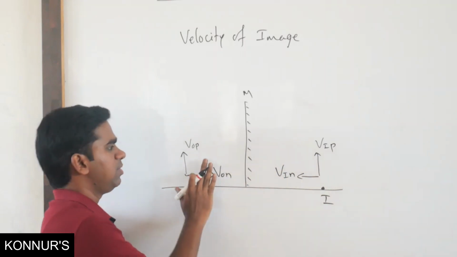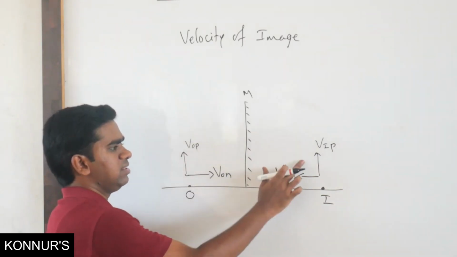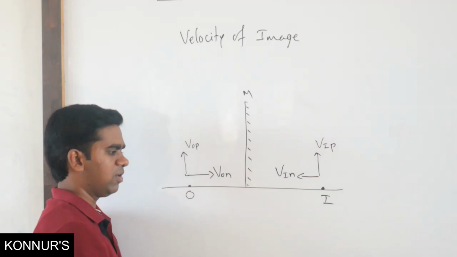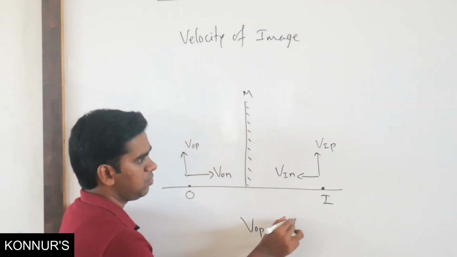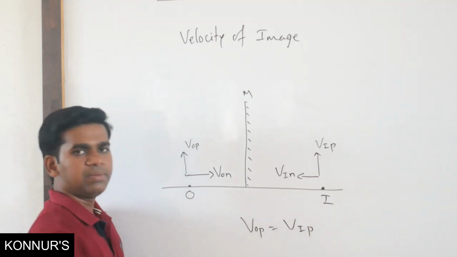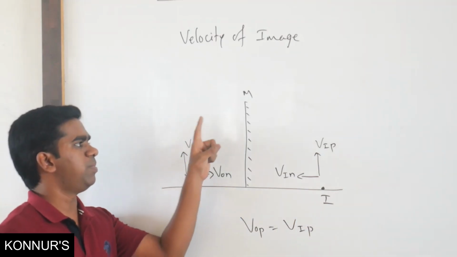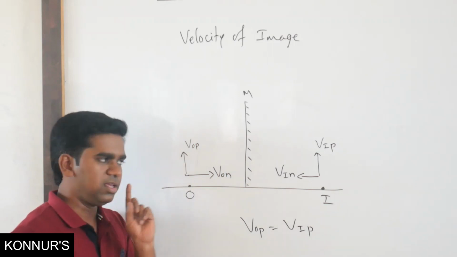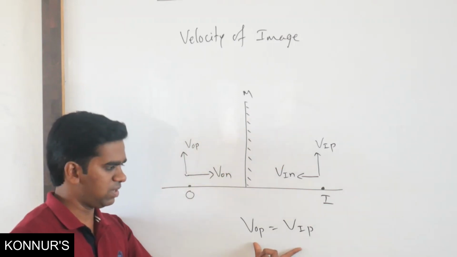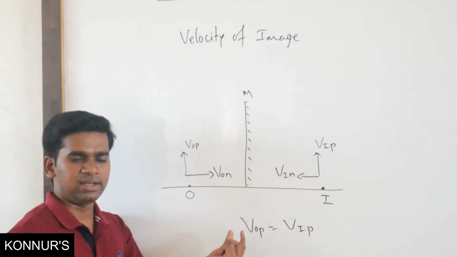It is the same, because if the object is moving in the upward direction, the image will also move in the upward direction with the same velocity. So what can you write? We can write VOP equals VIP. It means whenever the object moves parallel to the mirror, the velocity of the image is going to be the same and it will move in the same direction. That is why we are not taking any negative sign here.